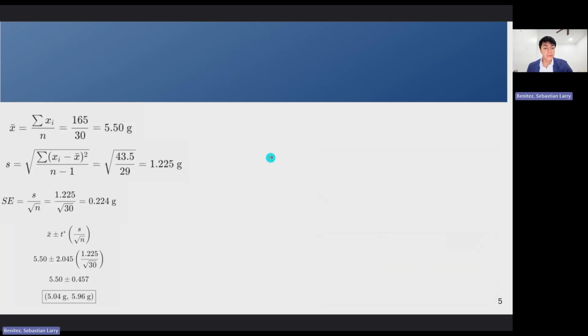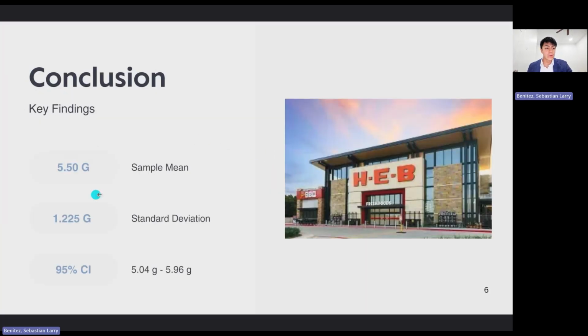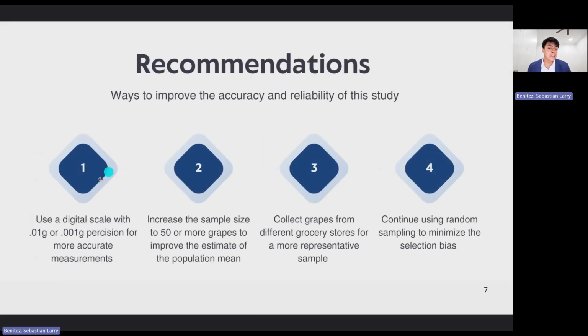And then in conclusion, we were able to find the mean, the standard deviation, and the 95% confidence interval. And then my recommendations would be to use a digital scale that's more accurate, make the sample size bigger, collect grapes from different stores, having better numbers, and then using random sampling without a bias.